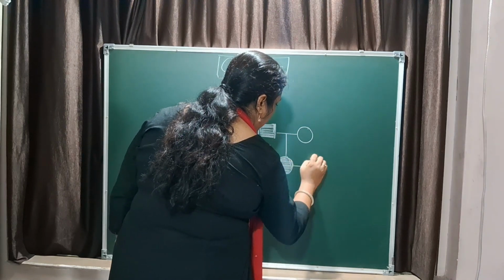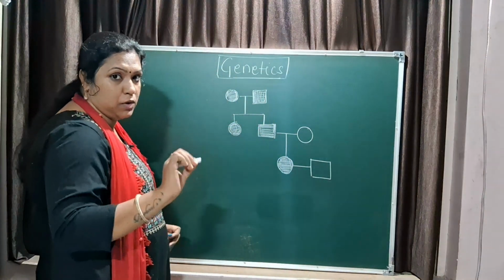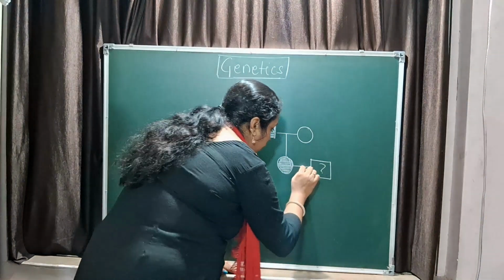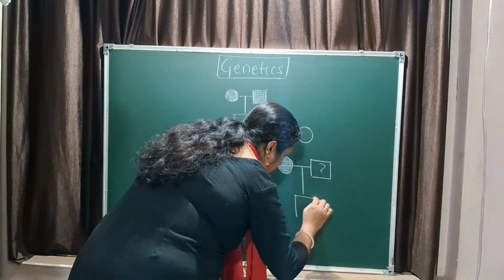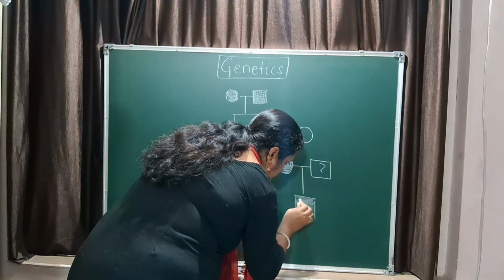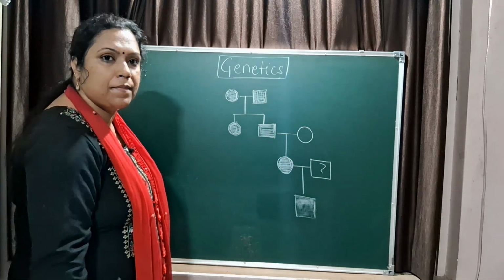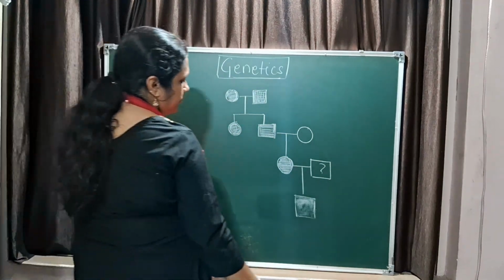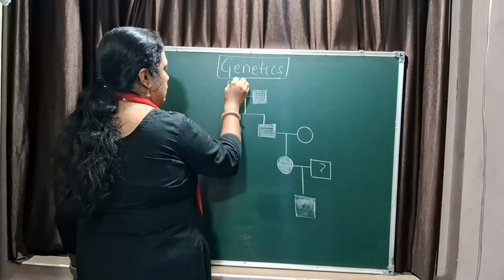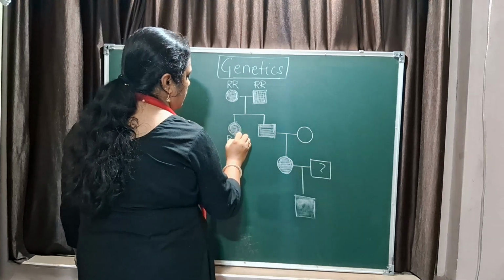Now this roller marries a man. We don't know whether this man is a roller or a non-roller. You have to tell me what the genotype of this man is, whom she has married, if this man is a roller. So let us go back. They were the rollers. They produced rollers.